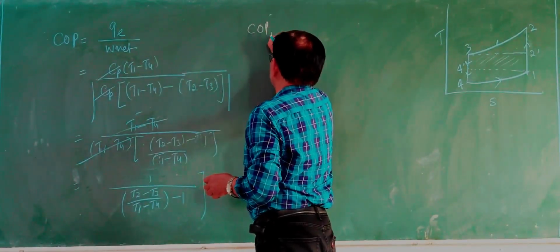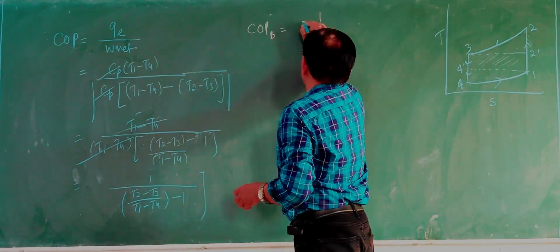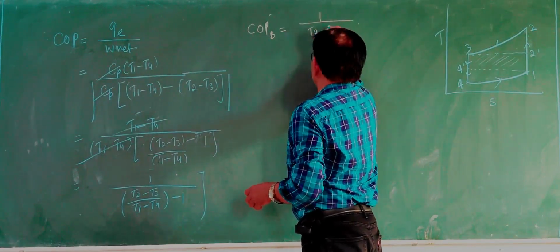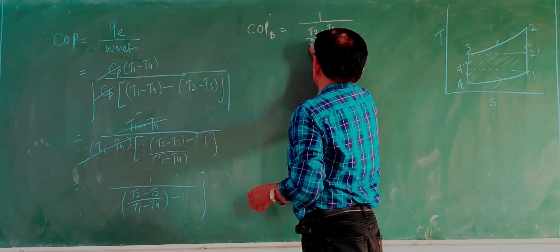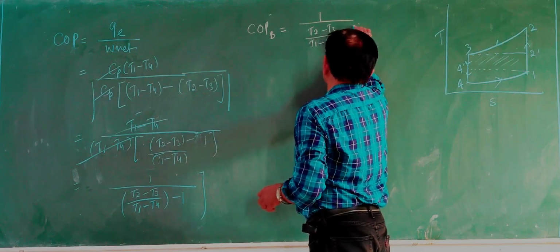COP Brayton equals 1 upon (T2 minus T3) upon (T1 minus T4) minus 1.